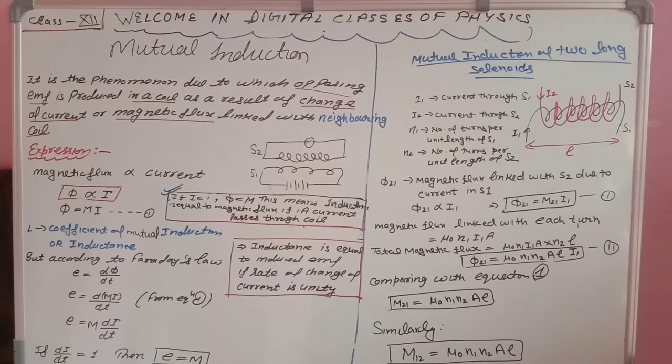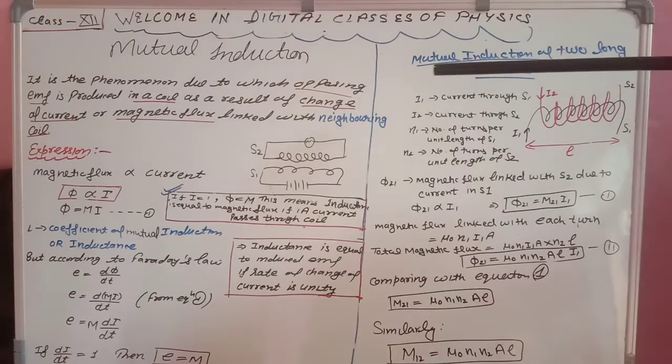One I have drawn in black color and one in red color. These two coils have number of turns N1 and N2, and the current flowing through these two coils is I1 and I2. The names I have given to the two coils are S1 and S2.